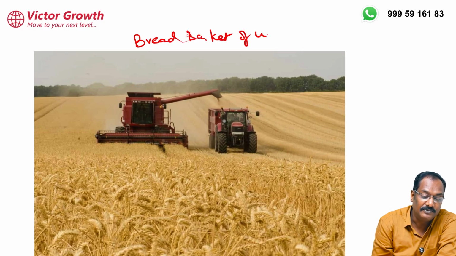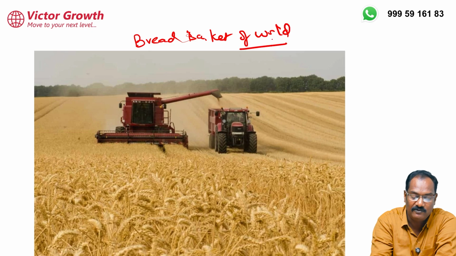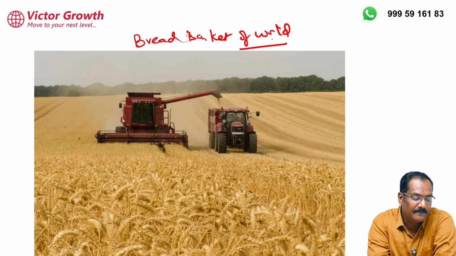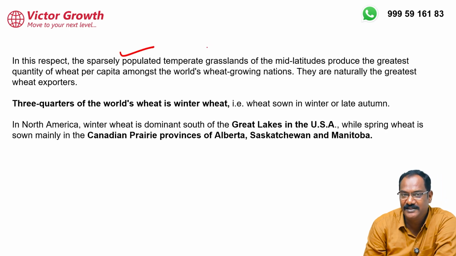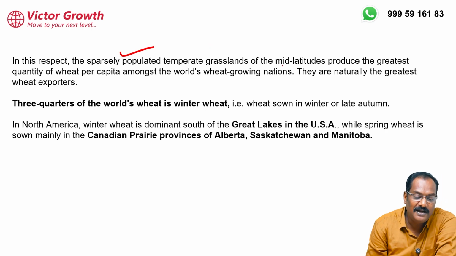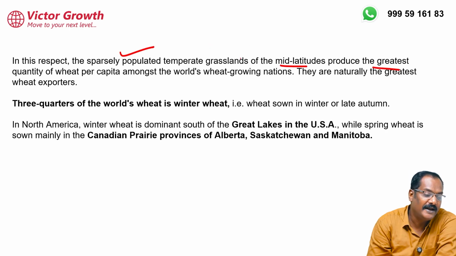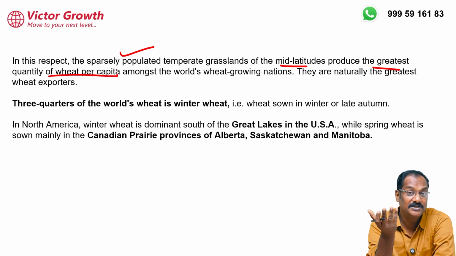They are known as the bread basket of the world because of so much wheat production. They have a sparse population, there is no thick population. They are mid-latitude, and they produce the greatest quantity of wheat per capita. I told you, one farmer will have huge land.